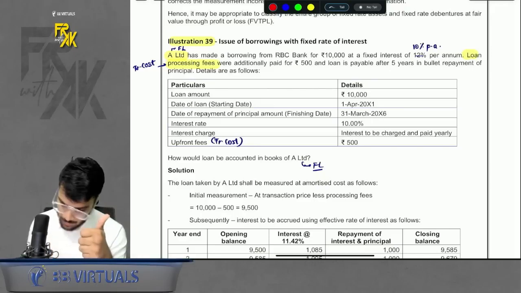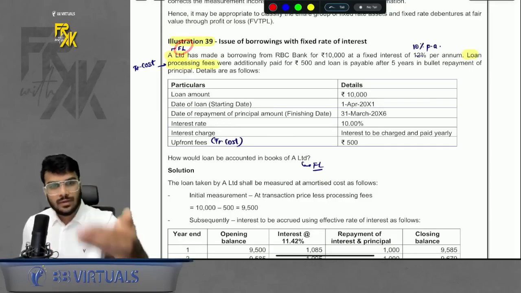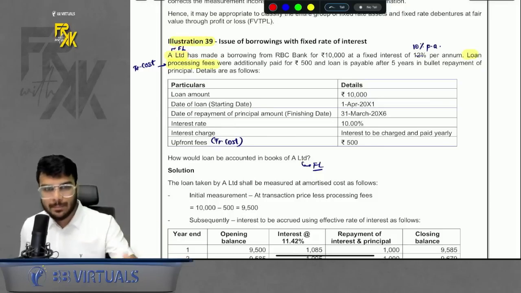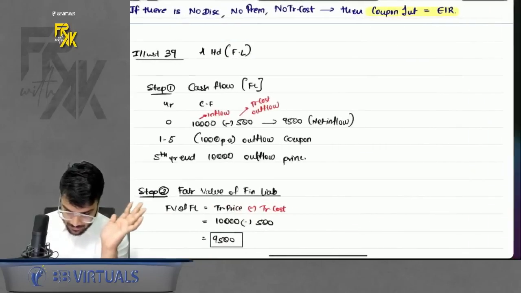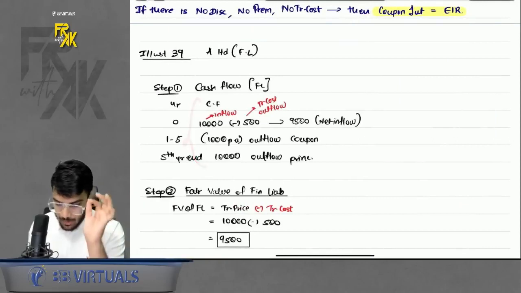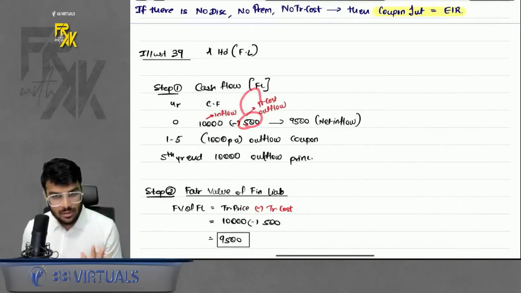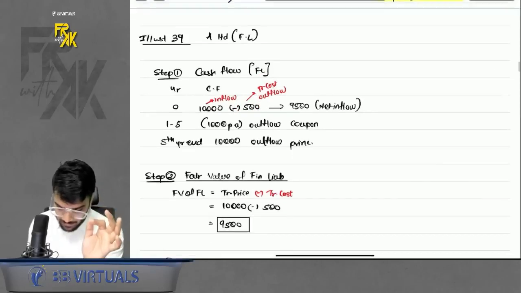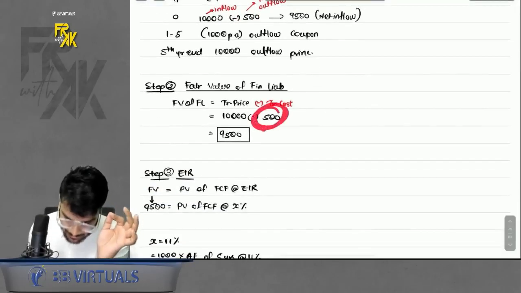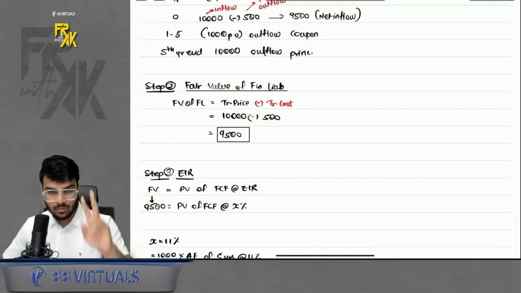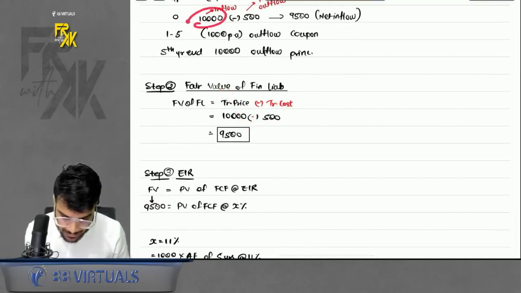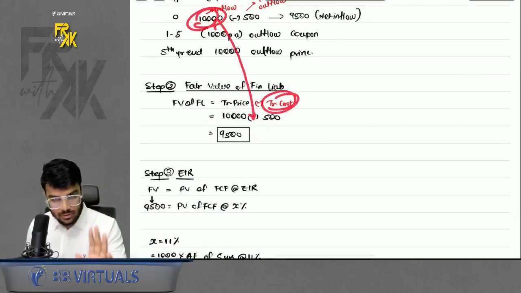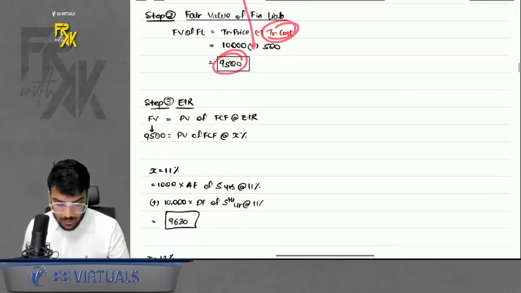Okay. Cash flows: it is a financial liability, so you will receive the cash flow on day 1. Over the period, you will pay the coupon and repay the principal. So these were the cash flows. I wrote it down simply. But you also incur transaction cost, right? Because it is a financial liability, do you add it or less it? Perfect answer, you will less this transaction cost from the fair value of the financial liability. Step number 2, fair value will be your transaction price less your transaction cost. That is 9,500, right?